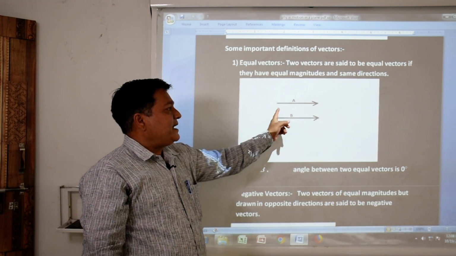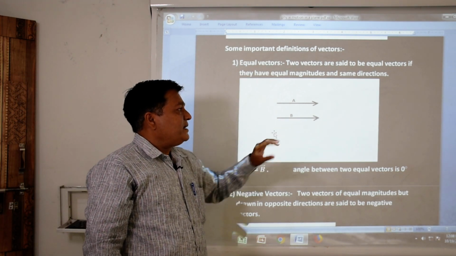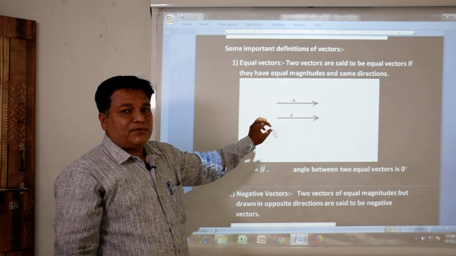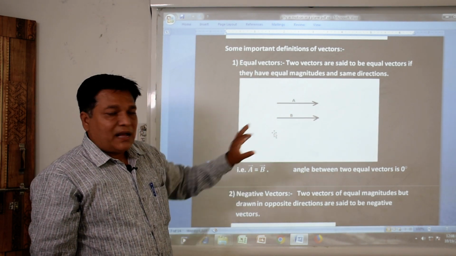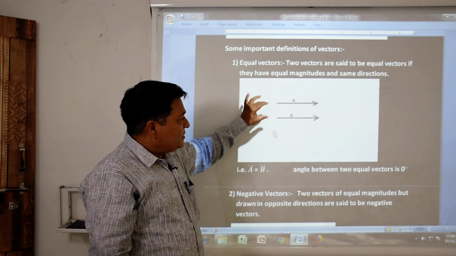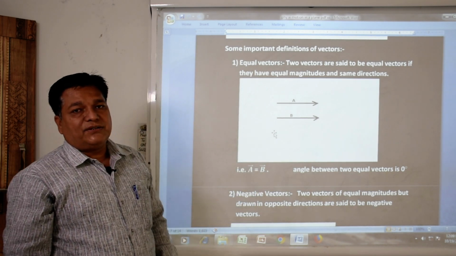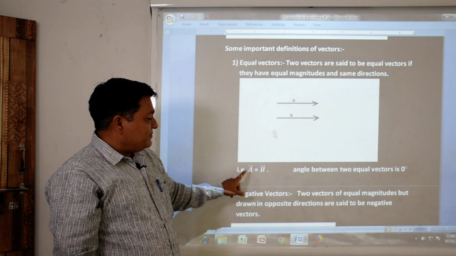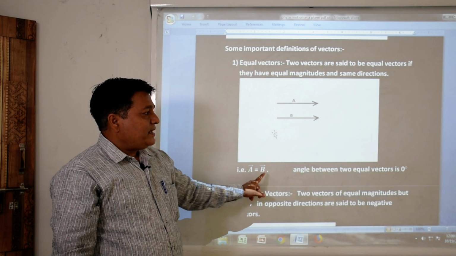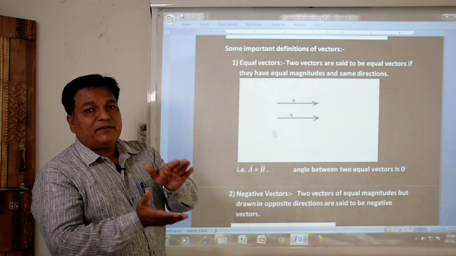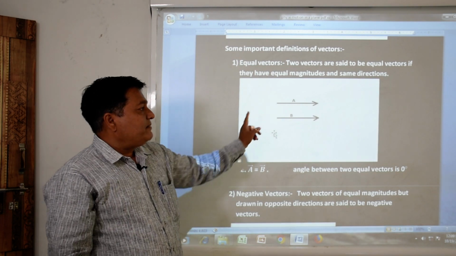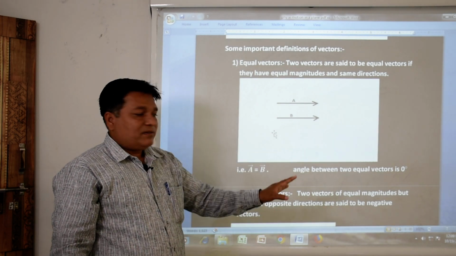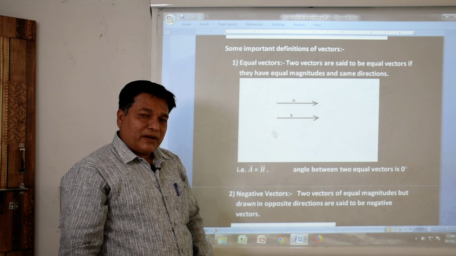We see here in the diagram, vector A and vector B. Their magnitudes are equal and the direction is also the same. This type of vectors are said to be equal vectors. We can write this as vector A is equal to vector B. What will be the angle between these vectors? The angle between these two equal vectors will be 0 degrees.